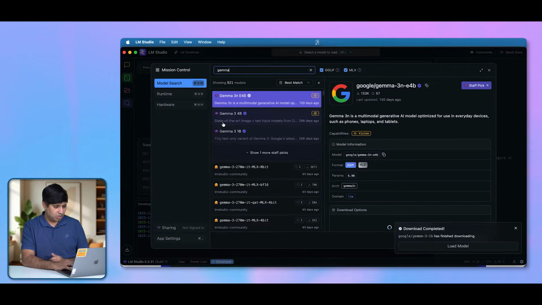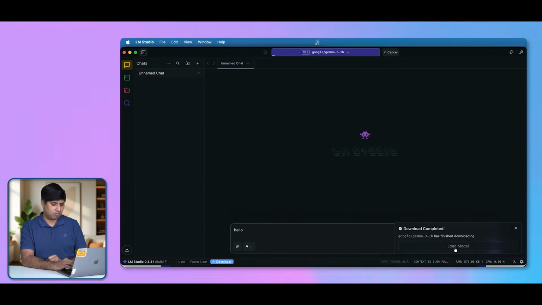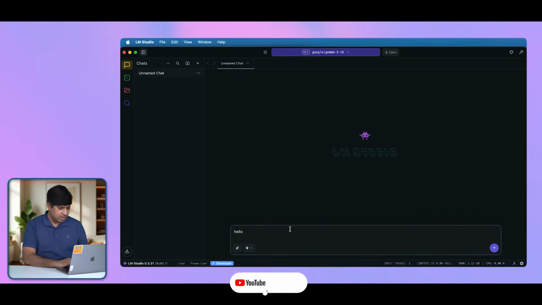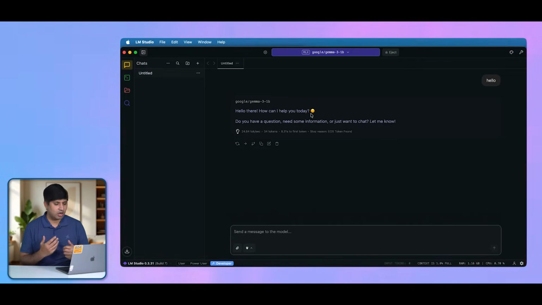So let's come to the model again, Gemma 3 1B. It's getting downloaded. Yes, it has finished downloading. Now we have to click on the load model button. So we'll click on load model, and hopefully we won't see any error. It takes a little bit of time, just give it some time. Now the Gemma 3 1B model has loaded, and let's send our beautiful message: Hello, let's talk to Google Gemma. Now it will process our input and give the answer in a few seconds. Why is it taking so much time? Because it's a local model and it has to process your entire message and take it very seriously.